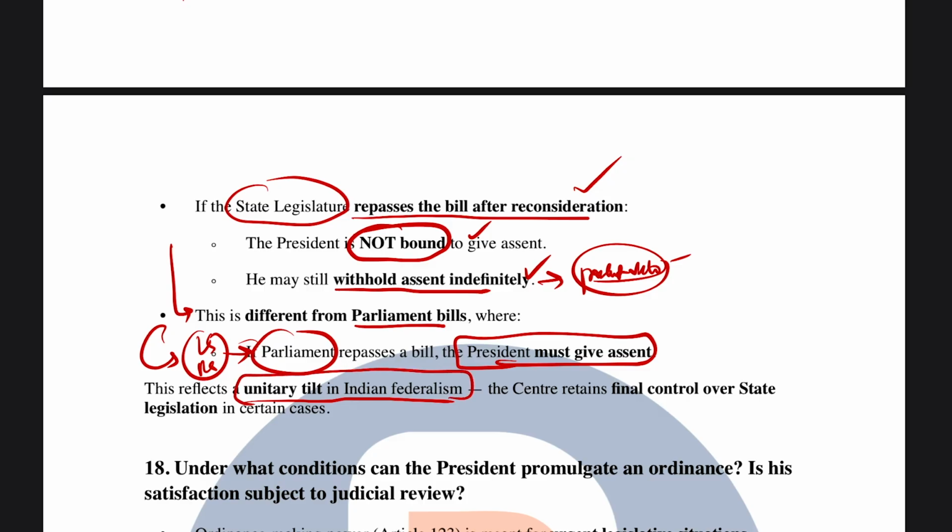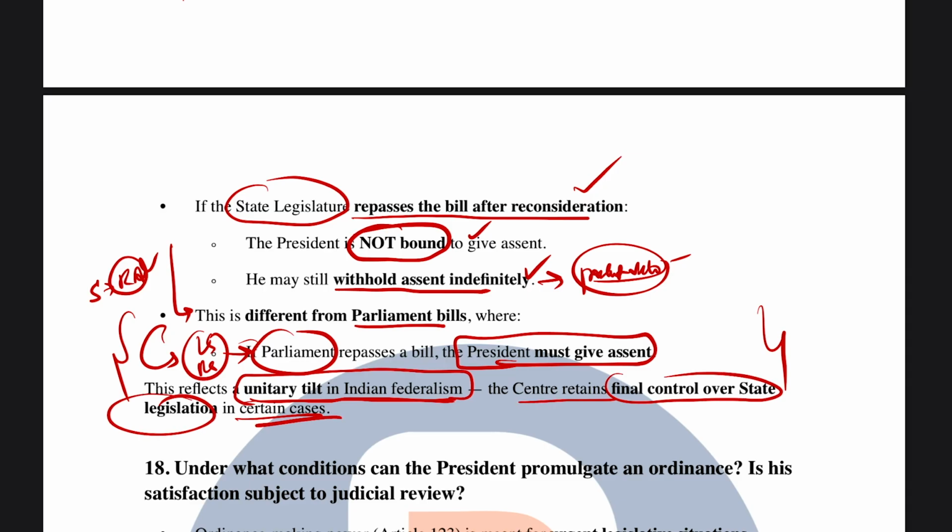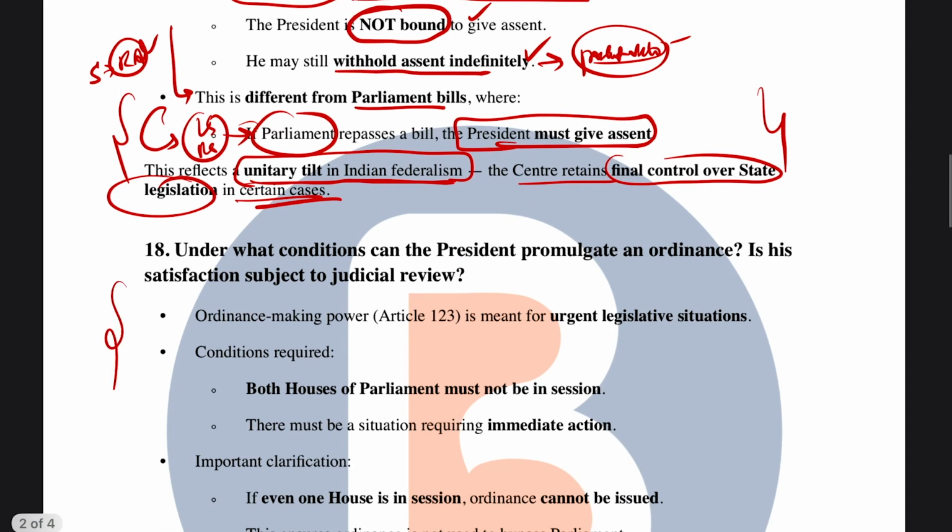Very important thing to keep in mind, because UPSC can give you these kinds of topics as a part of statement based questions, reasoning and assertion. So these are very important reasons why you have to remember what this depicts. This reflects the unitary tilt in Indian federalism. This is also very important from the prelims point of view, and you have to know the reason as well. The center retains final control over state legislation in certain cases. I hope it is clear. Now let's move on to the next question.